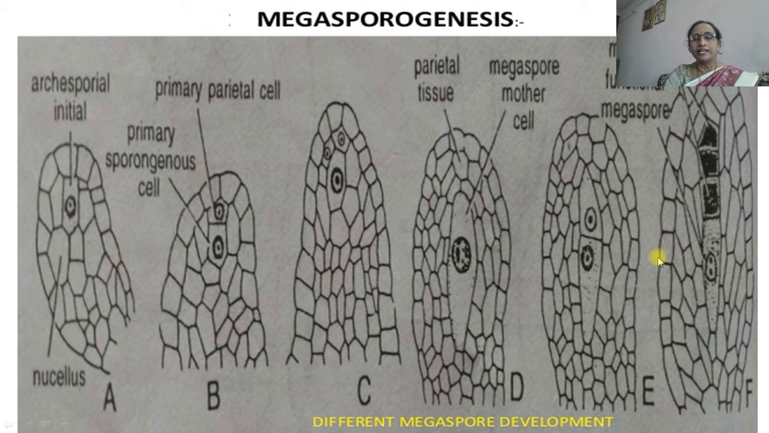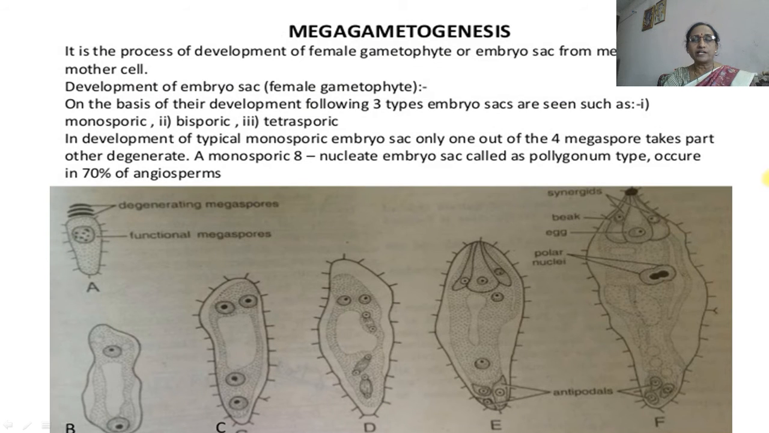Like the male structure, here is megasporogenesis, the female reproductive organ. There is a process, the archesporial cell. From the archesporial cell the primary parietal cell and sporogenous cell develop, and from the megaspore mother cell 4 megaspores occur. Of these 4, 3 will degenerate and the lower one remains functional. From this functional megaspore starts the formation of the embryo sac. This is the 2 nucleate embryo sac, then 4 nucleate, then 8 nucleate embryo sac.